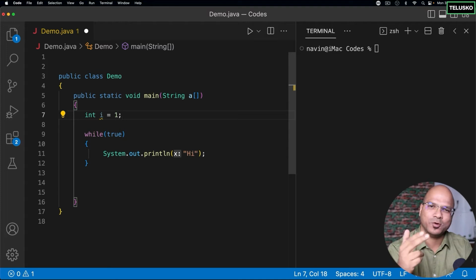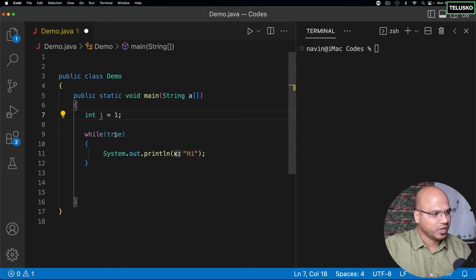Because normally when you go inside the while you are executing something, you are changing the value of i, you basically increment it, right? So it makes sense to call it an iterator, which will iterate. So i, iterator, makes sense. And that's why most of the time you will say i, j, but as I mentioned, you can use any variable of your choice. So we are using i here, which is i is equal to 1.